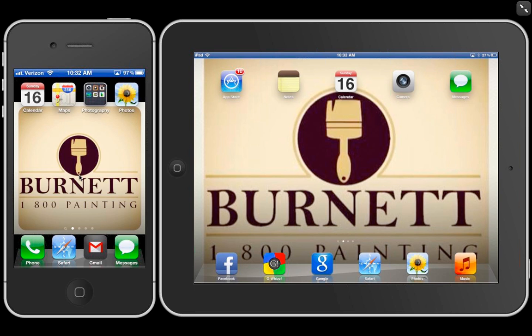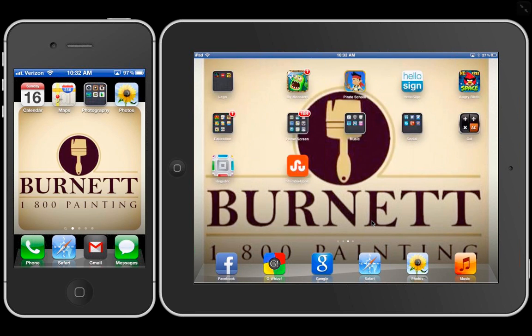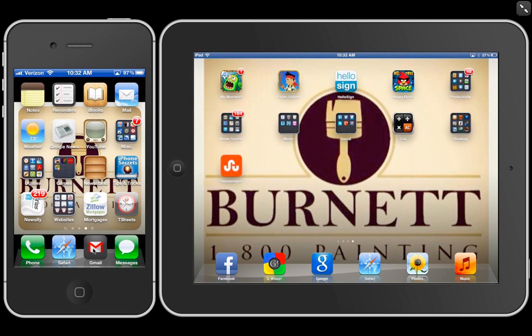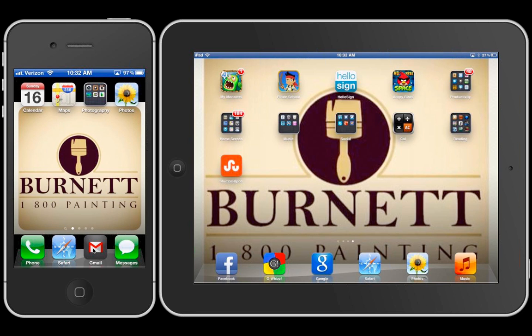Okay, so that's moving the apps around. Now, setting up your home row. This is your home row at the bottom of your iPhone, and this is the home row at the bottom of your iPad. The home row is important because it never moves. You move your screen, and those are your most important apps. So no matter which screen you're on, they're always available to you. Same thing with the phone. As I slide over, see the home row stays.